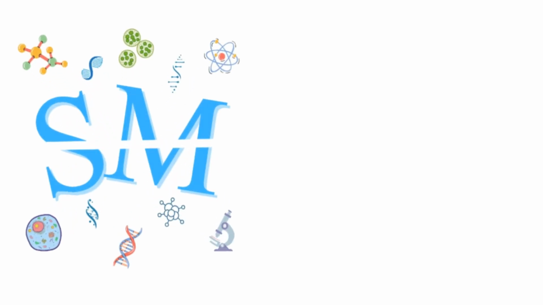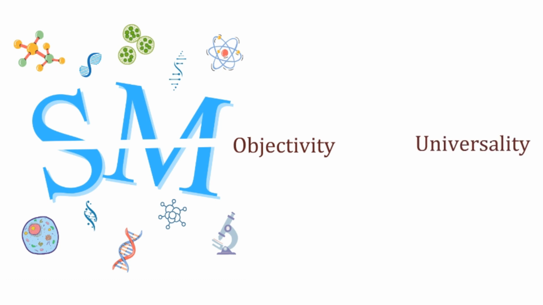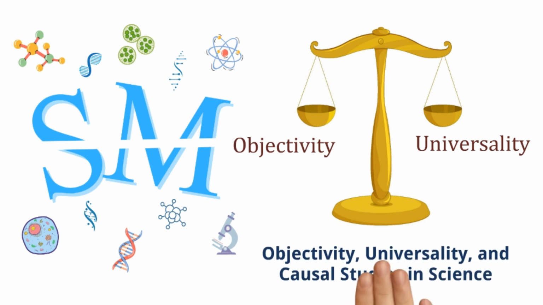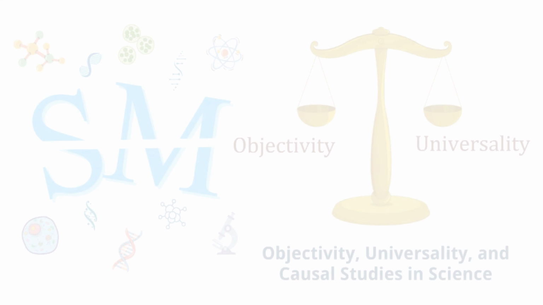Welcome to Sci-Chat Mindset. How do scientists achieve objectivity and universality in their observations? And how are causal links established? Today, this video explores how instruments and careful experimental design enable accurate, unbiased scientific insights.